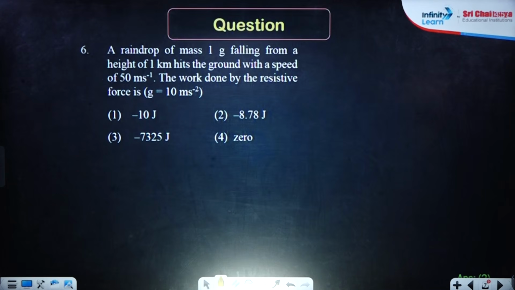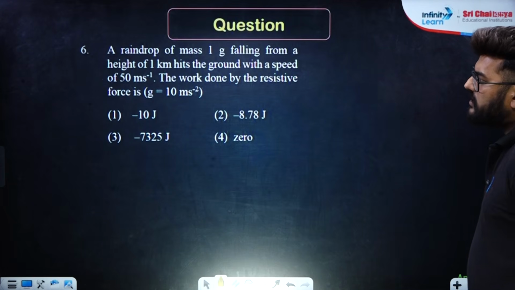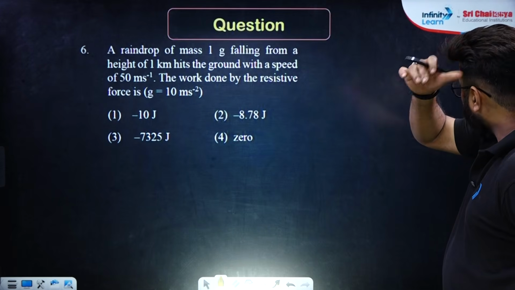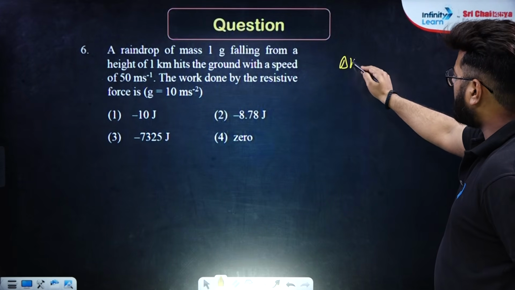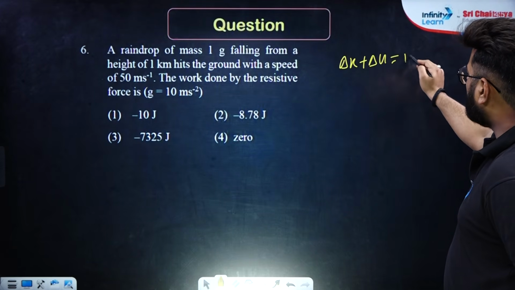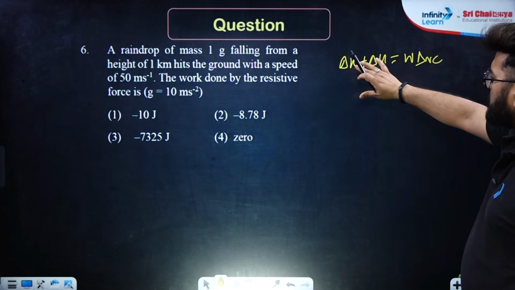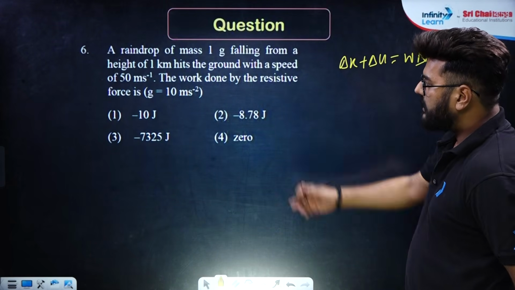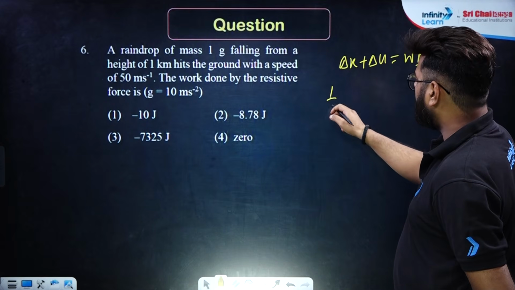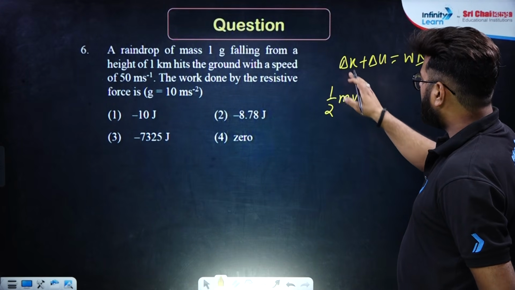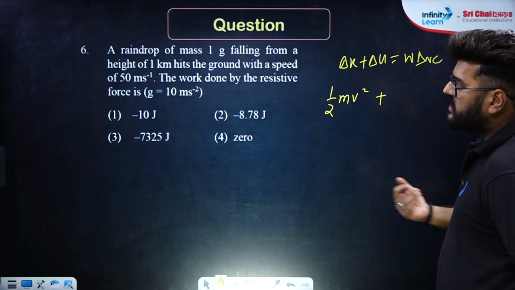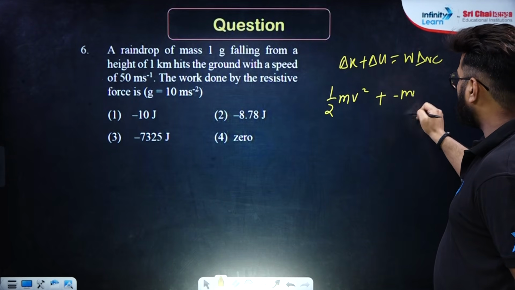A raindrop of mass 1 gram falling from a height of 1 kilometer hits the ground with a speed of 50 meter per second. The work done by the resistive forces. Simple logic, delta K plus delta U equals work done by non-conservative forces. So delta K, initially it is falling from rest, and when it is about to fall on the ground, it is having some speed. That means there will be half of m into v square. This is the delta K. Delta U over here, since the object is moving down, the potential energy is reducing. It will be minus mg into h.